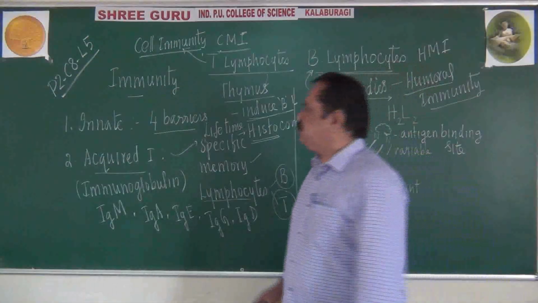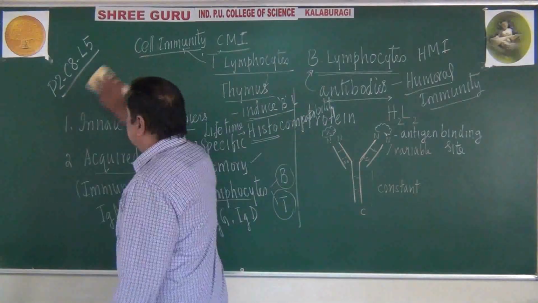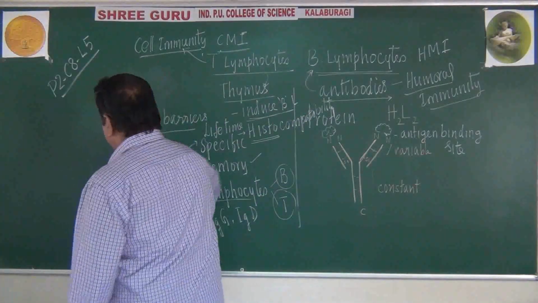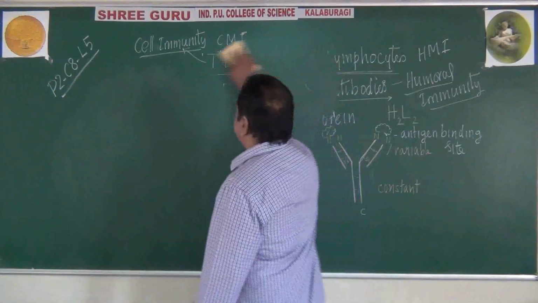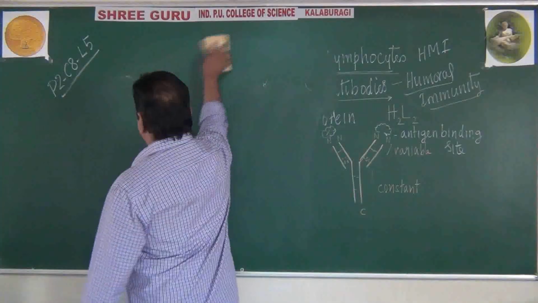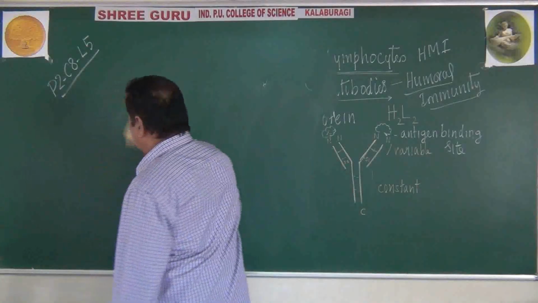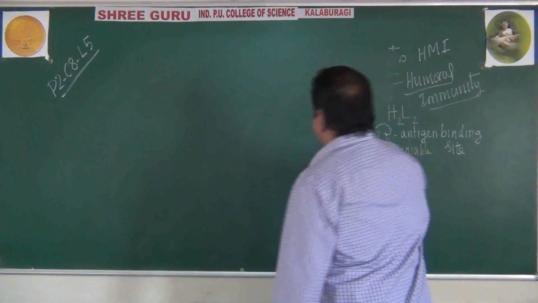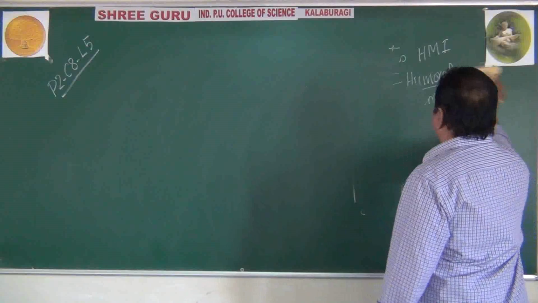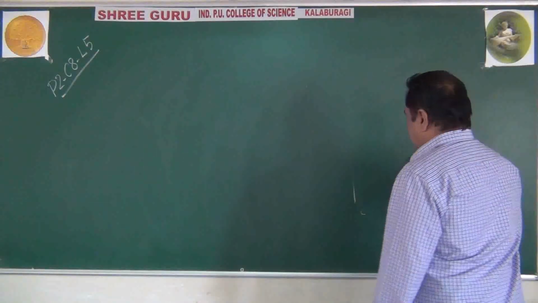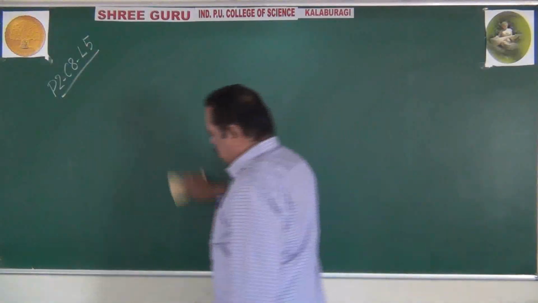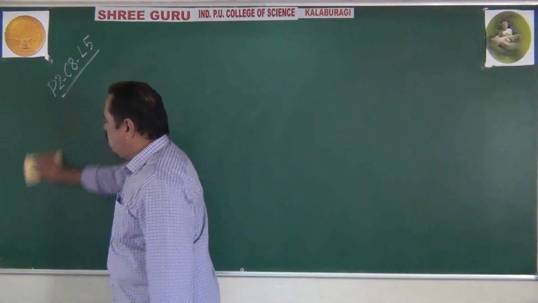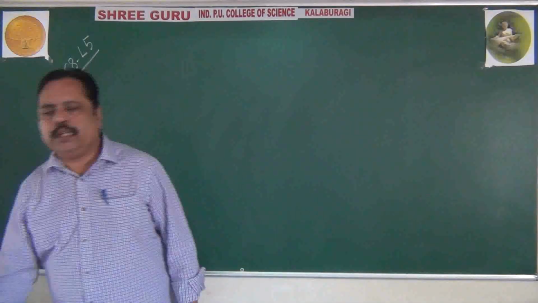Okay, students, let me continue with some more points related to acquired immunity. Once again, B lymphocytes are meant for humoral immunity, and T lymphocytes are meant for cellular immunity, cell-mediated immunity.